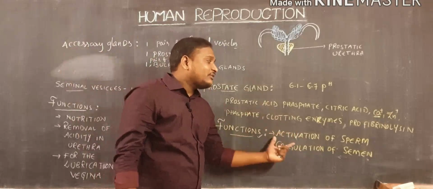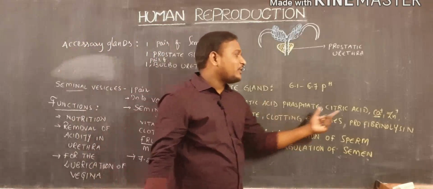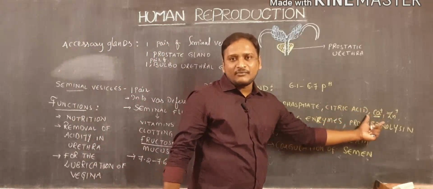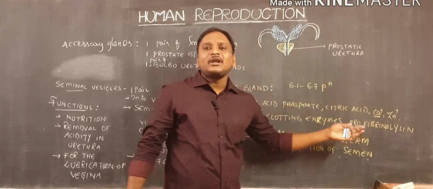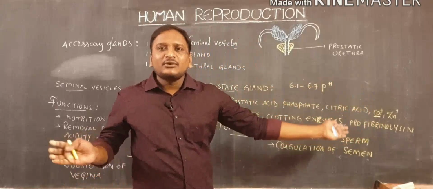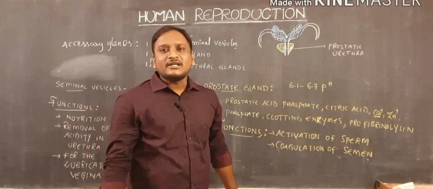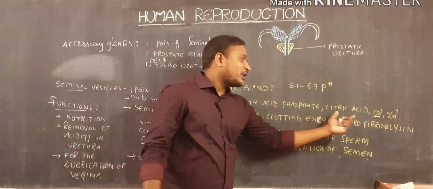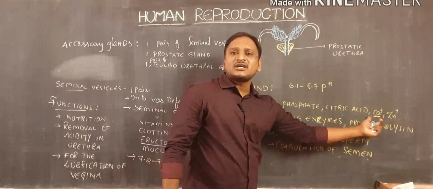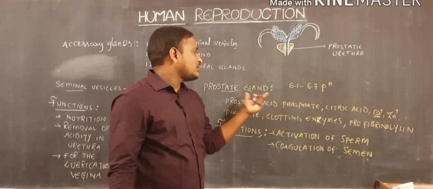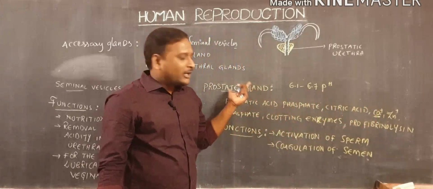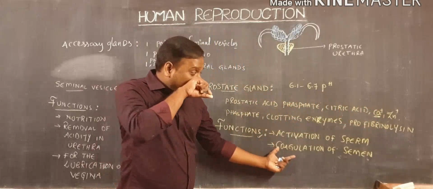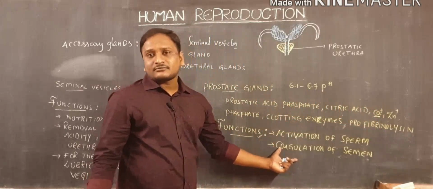So the male nucleus will fuse with the female nucleus, and fertilization will take place. To activate the sperm, calcium ions are important. The calcium ions are secreted by the prostatic gland. Another function is coagulation of semen.